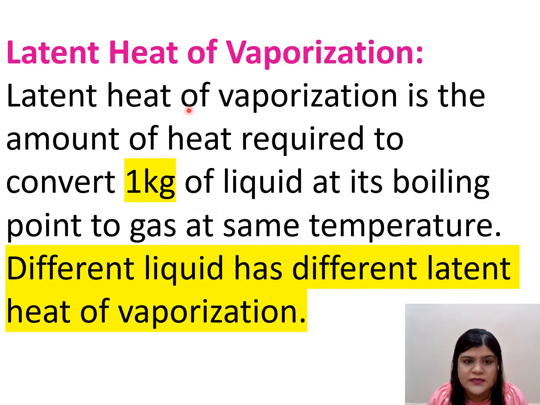Latent heat of vaporization is the amount of heat required to convert 1 kg of liquid at its boiling point to gas at the same temperature. Different liquids have different latent heats of vaporization. Similarly, if we want to convert 1 kg of liquid to the gas state, we need more heat, though that heat is not visible to us. That is latent heat of vaporization.